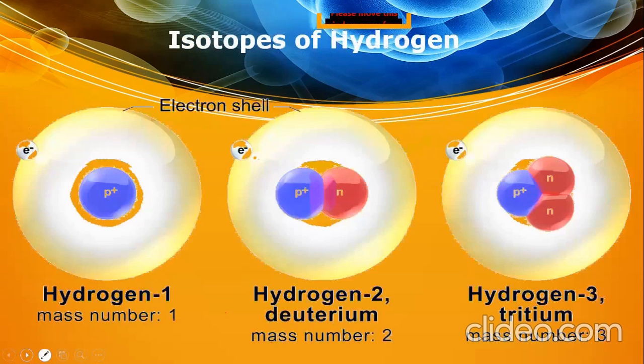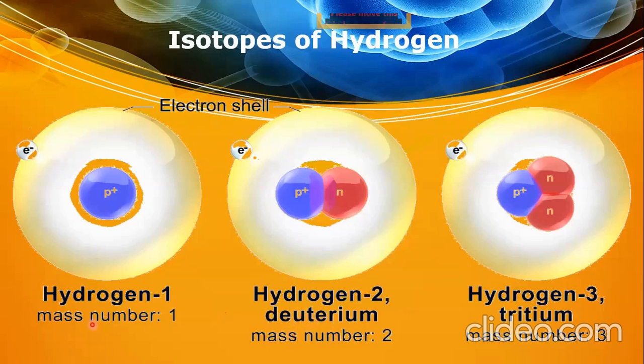Isotopes of hydrogen, look here on the screen. One proton in the nucleus and one electron in the shell, the mass number is 1. This is called hydrogen 1. Hydrogen 2 is an isotope of hydrogen. Hydrogen 2 means the mass number is 2. One proton and one neutron in the nucleus and one electron in the shell or orbit. This type of hydrogen which has the mass number 2 is called deuterium.